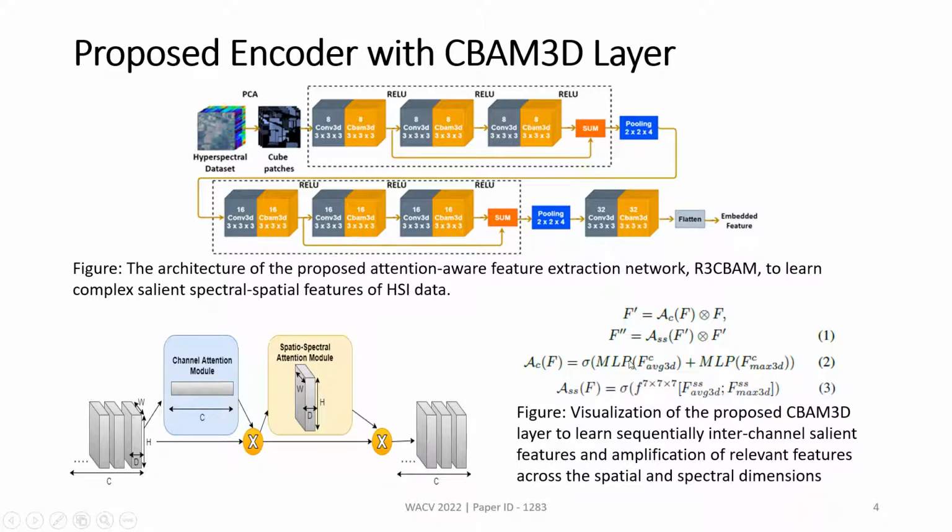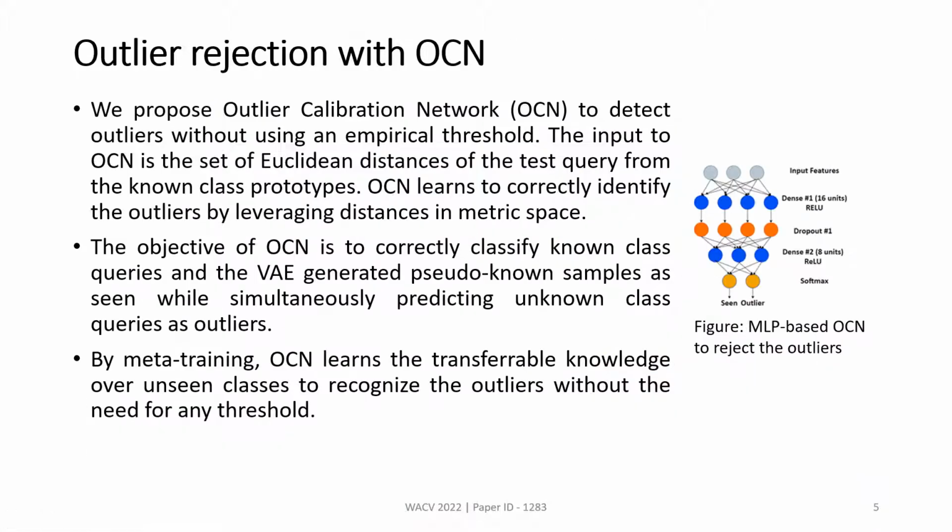So basically these attention layers are formed using an MLP over the average pooling and max pooling, and our outlier calibration network is developed using a multi-layer perceptron of two dense layers and one dropout layer in between. So each query sample is predicted whether it belongs to seen or outlier. In meta training, in each episode we get a new set of classes, and from there we sample the set of known classes and unseen classes. The unseen class samples need to be recognized as outliers. In this way the OCN also gets some transferable knowledge which helps during meta testing.